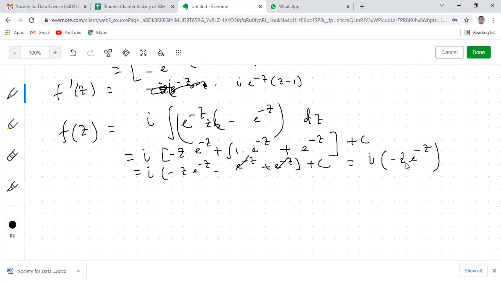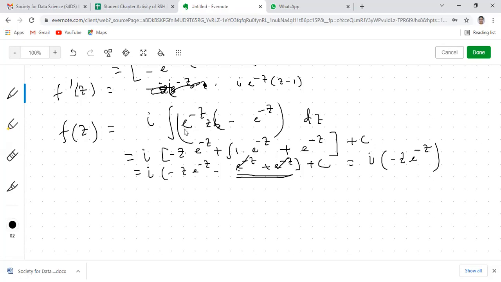Sir, in the second last step, how did you cancel e to the power minus z? This one? Yes, sir. The step below that. Third last, sir. Third from the last. Okay, this one, yeah.